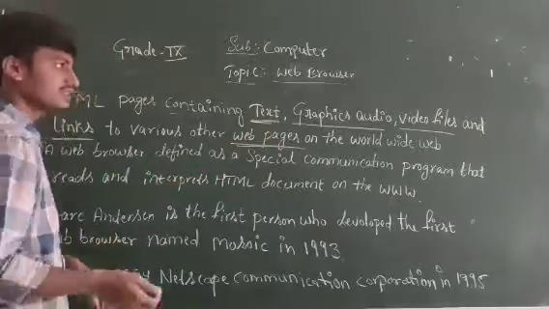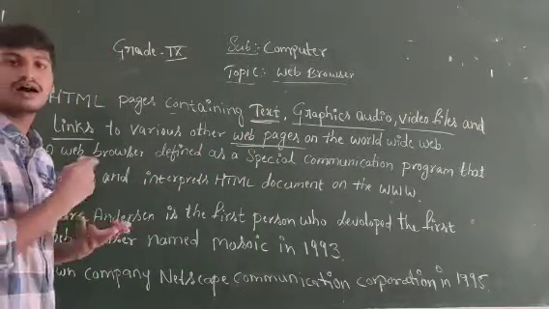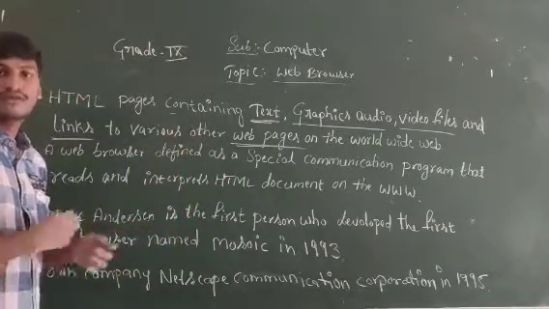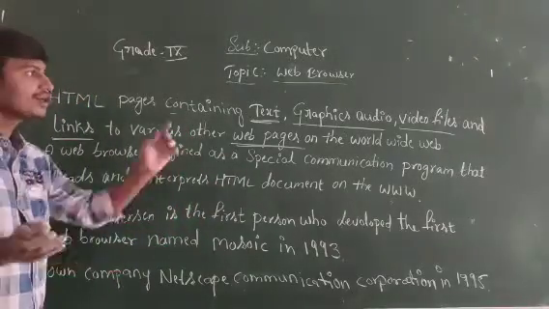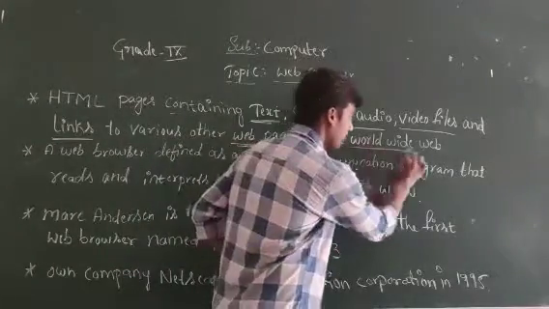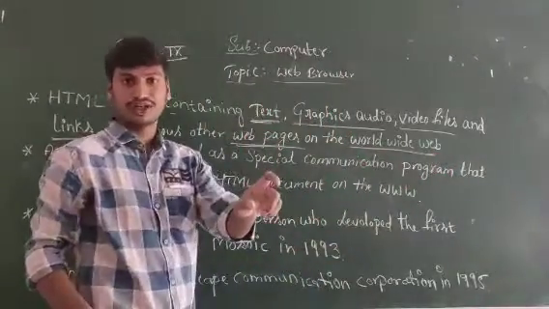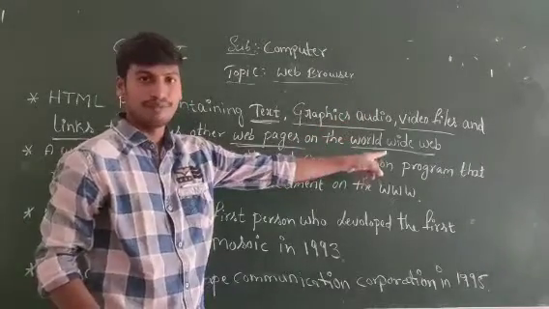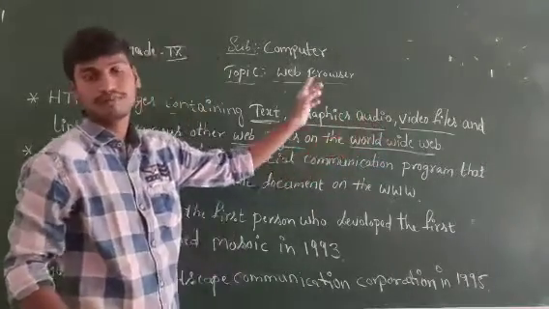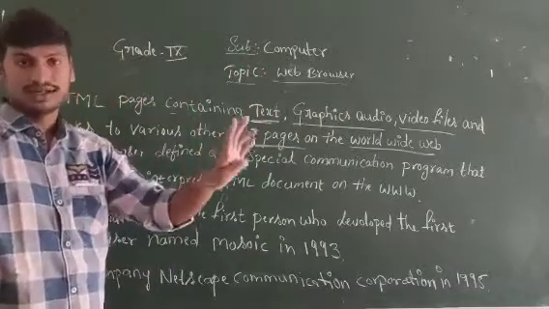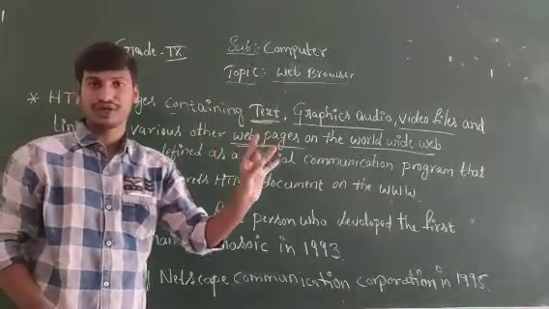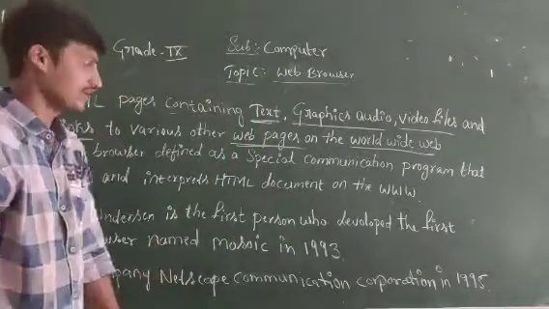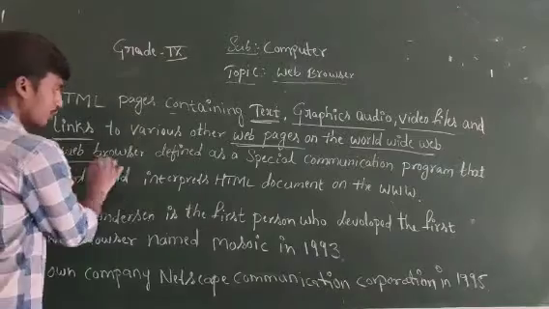Right? What does it contain? It contains text, graphics, audio, video, and links to the various web pages in the World Wide Web. You know, right? World Wide Web. What is the www? We call it the World Wide Web. Understand? In the World Wide Web, web pages contain text, graphics, audio, video files, and links to various web pages.